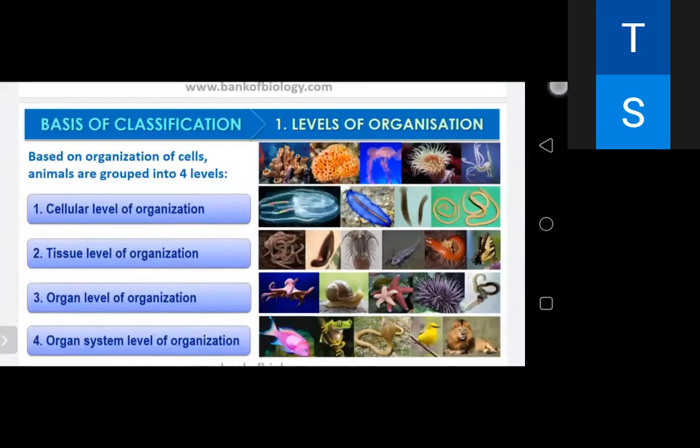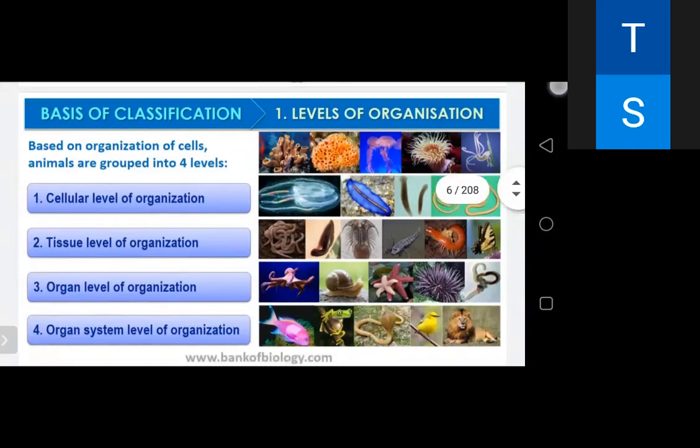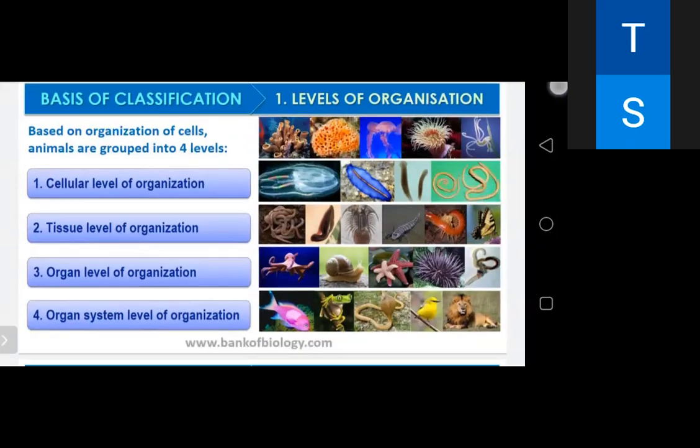The first one is the level of organization. Based on the organization of cells, the animals are grouped into four levels. The first one is the cellular level of organization. In this, the body shows some division of labor among cells. They are remarkably independent and can change their form and function, and it is found in sponges. Here, the body consists of many cells arranged as loose cell aggregates, but the cells do not form tissue. Rather, each cell functions independently.